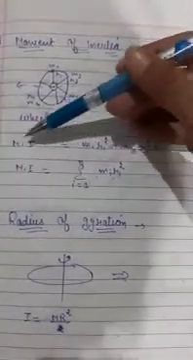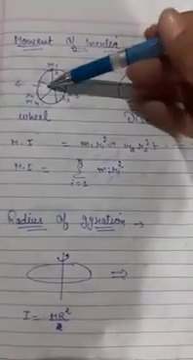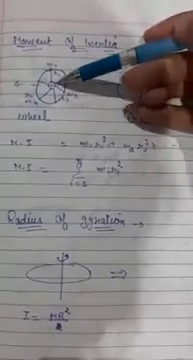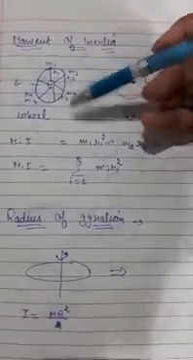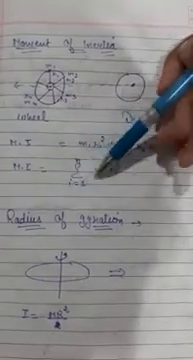So I can write the moment of inertia is equal to the product of mass and the square of the perpendicular distance from the axis of rotation. So that is summation of m_i r_i square. That is the topic of moment of inertia.